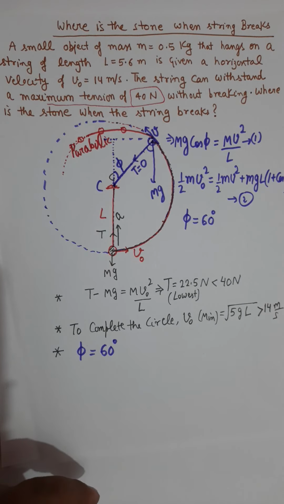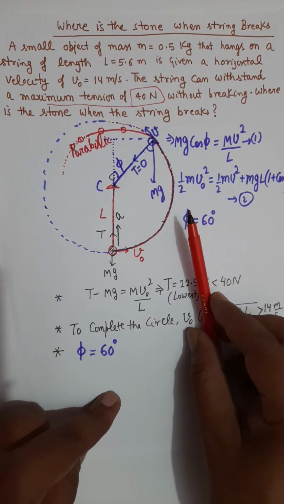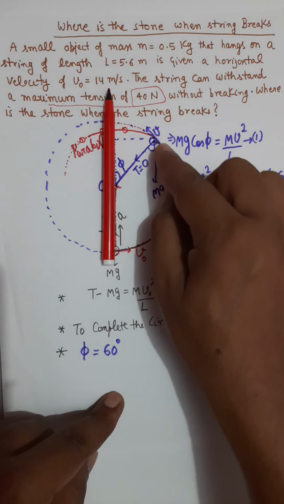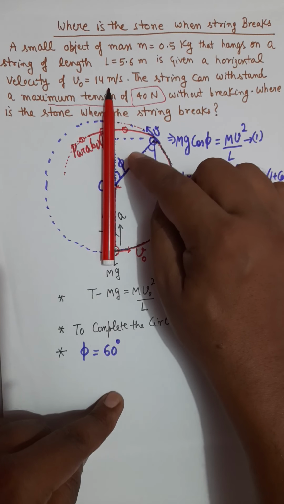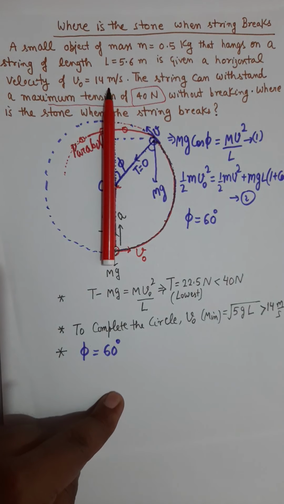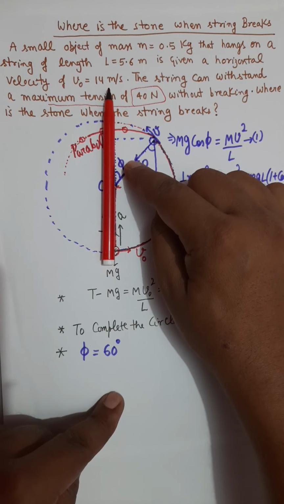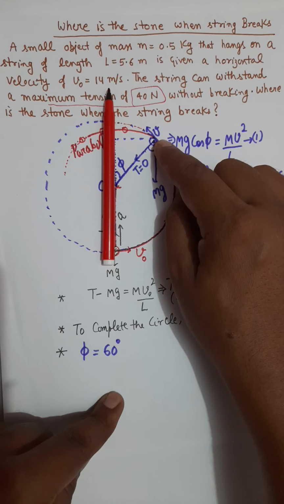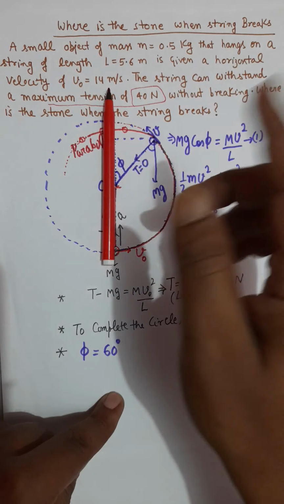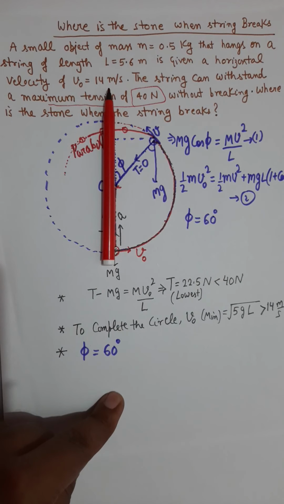As we have discussed in our classes, if the particle is leaving the circle at phi angle from the vertical, then it will resume the circle at an angle which is 3 times this value phi on the other side. You should always remember that result.